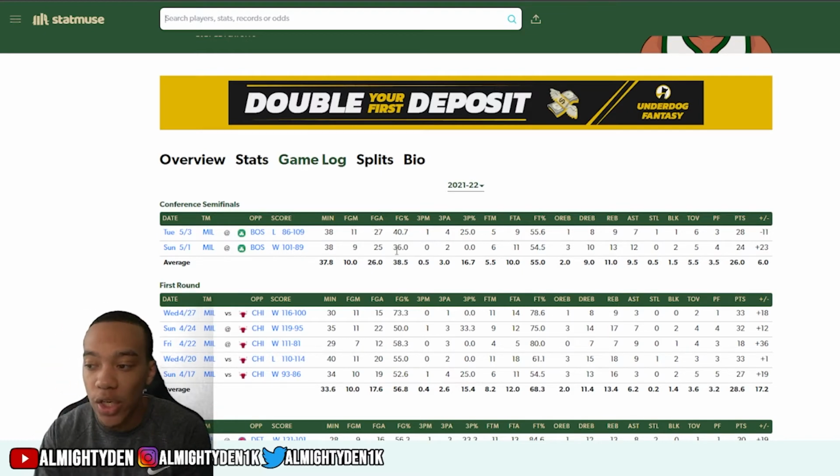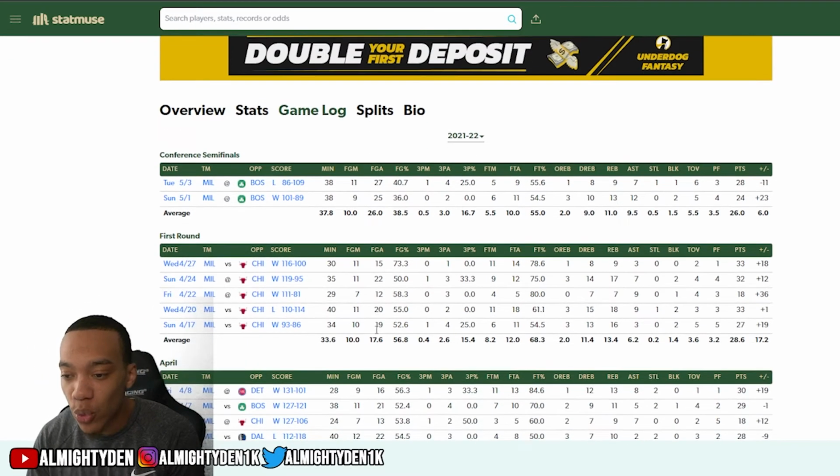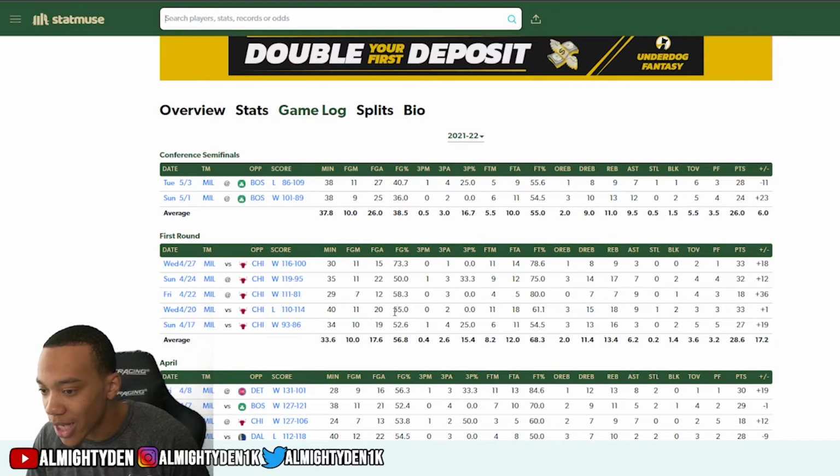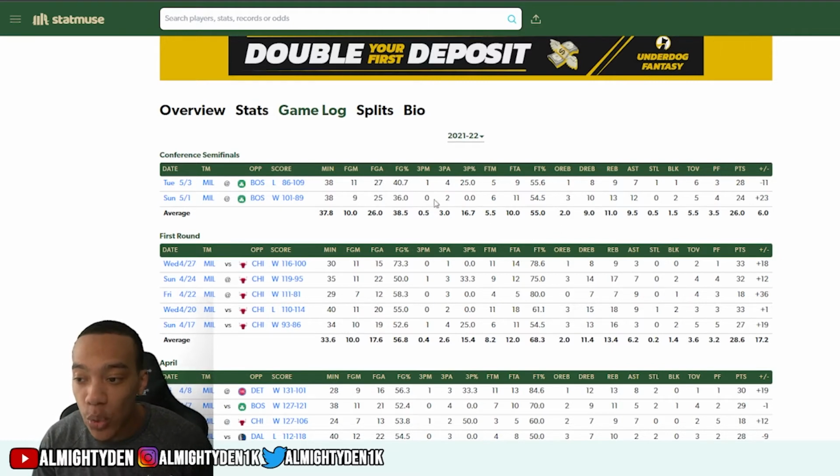Just because he didn't get 30 those past 2 games, I would prefer him to average 30. But if you look back at the first round series where he was taking fewer shots and still getting 30 points, I'm confident it's likely for him to get 30. Every time he's taken over 20 shots in the previous series, he got 33 when he took 20, he got 32 when he took 22. He's taking more shots in those two games, and as you can see, he had opportunities to get the 30. He gave himself a chance.